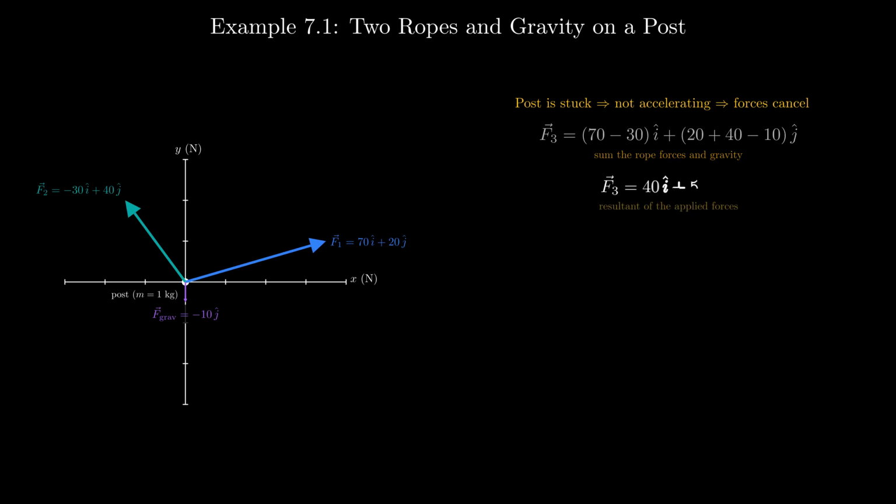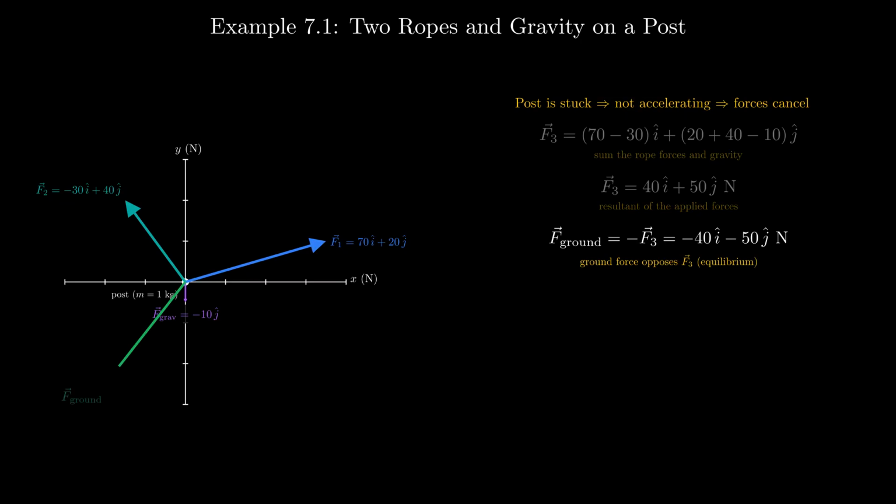So force 3 is 40 newtons in the x direction plus 50 newtons in the y direction. For the post to stay put, the ground force must exactly oppose force 3. So the ground force equals negative force 3, negative 40 newtons in the x direction and negative 50 newtons in the y direction. It points down and to the left.